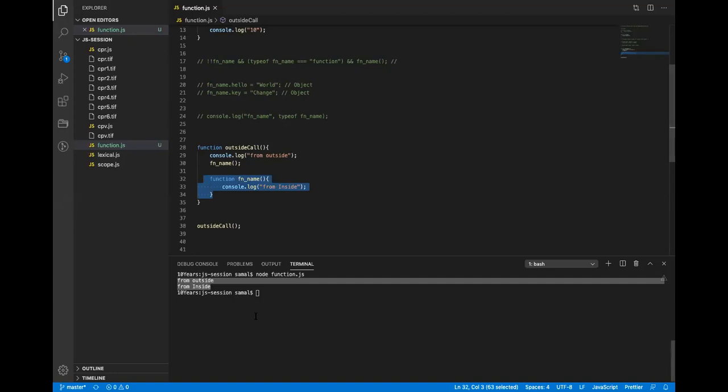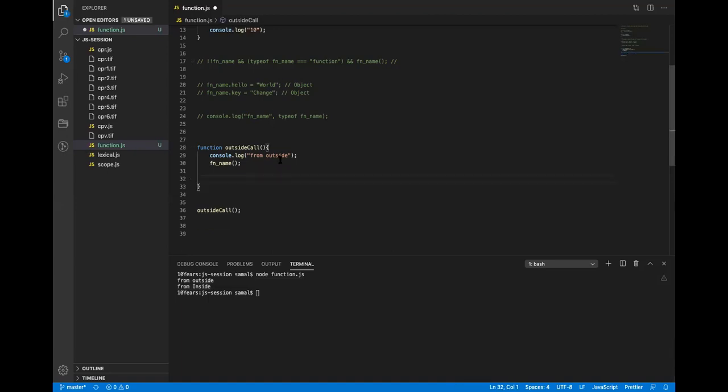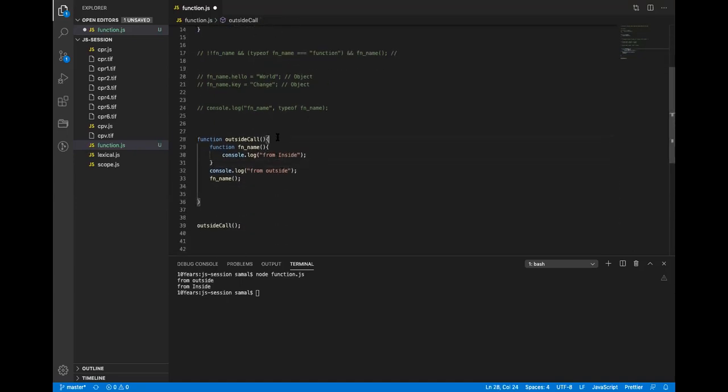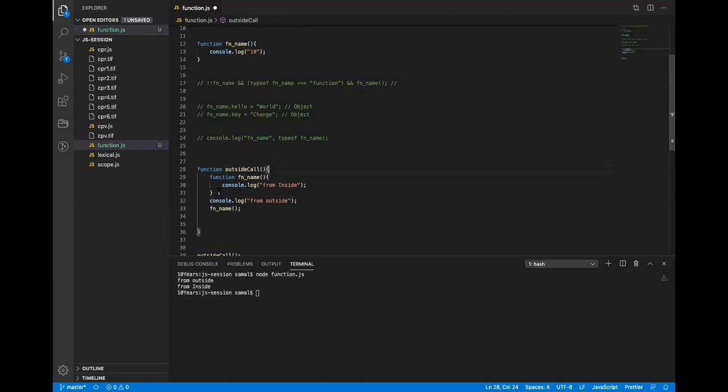So when you declare this, first it will override the existing function in the current scope, in the outside function block, on hoisting, because functions also get hoisted. And that is why this function name is getting called. So when I run this, it is getting called.